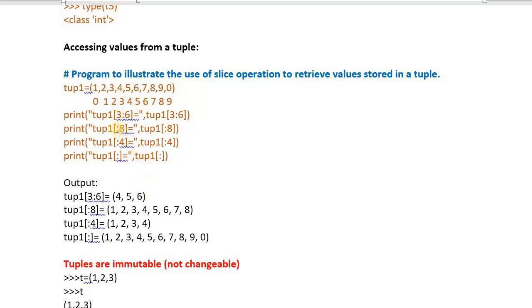Similarly, but here a start index is missing. Start index is missing means it will fetch the data from index 0. 0 to 8. 0 to 8 means what? Up to index 7 we get. That means 1, 2, 3, 4, 5, 6, 7, 8. That is the output we are getting.